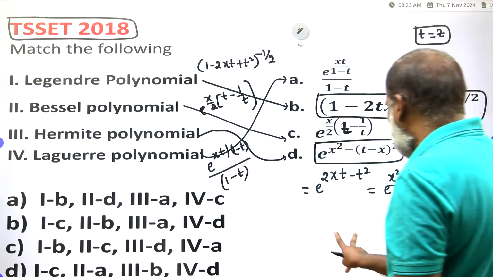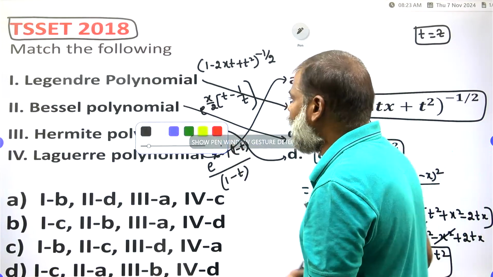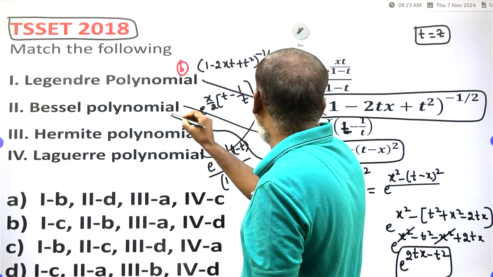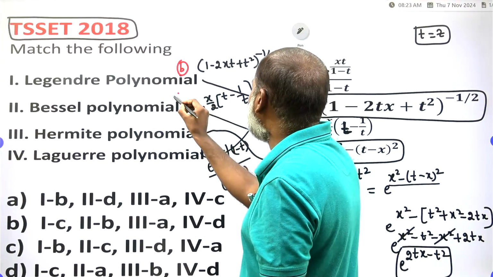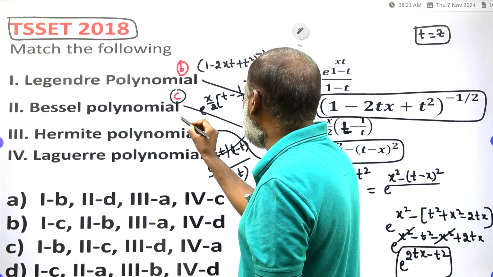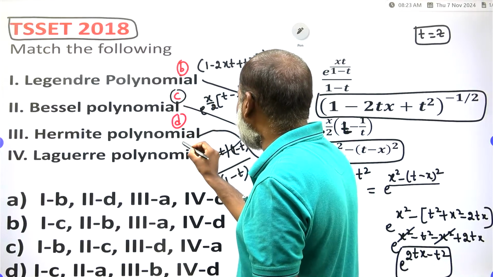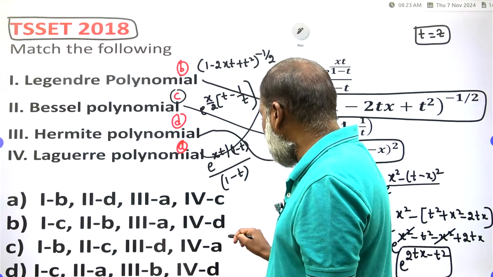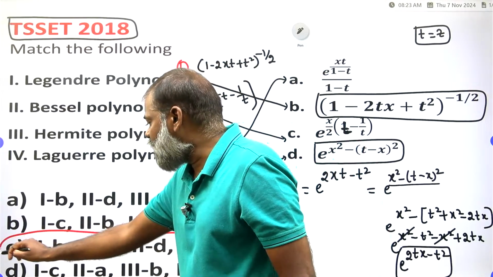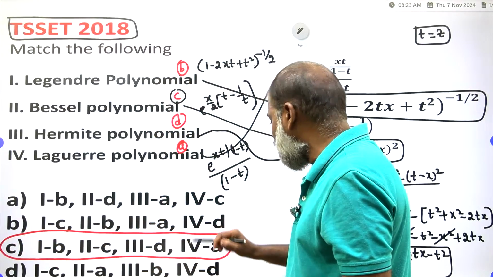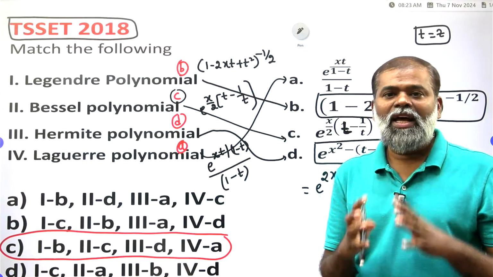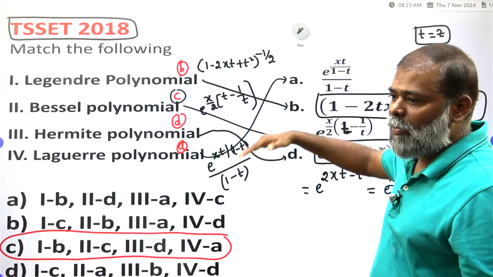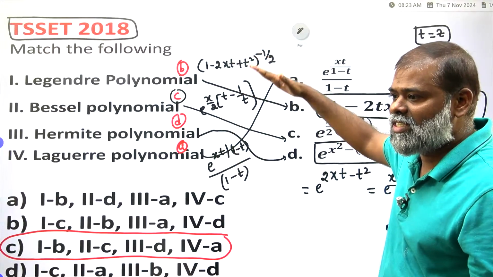What is your option? 1 is B, 2 is C, 3 is D, and 4th is A. So therefore B, C, D, A. Your answer is C, that is correct. Why did I take this question? Here all the polynomials' generating functions are covered.